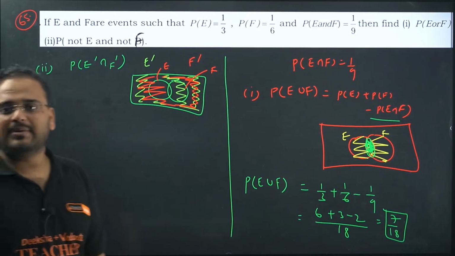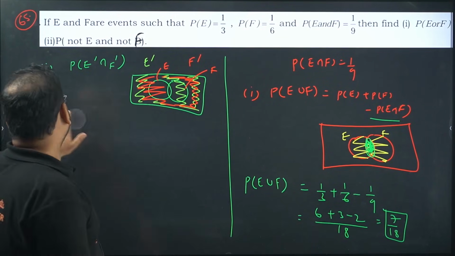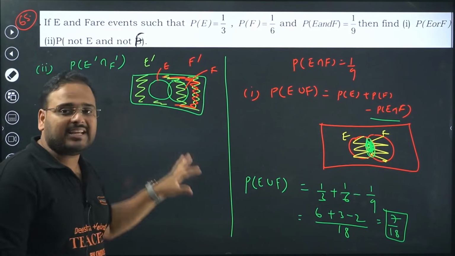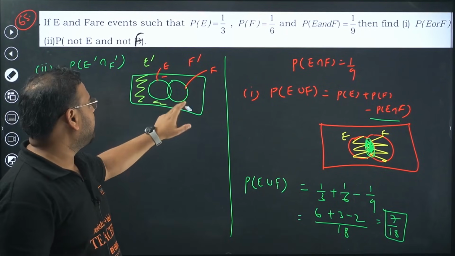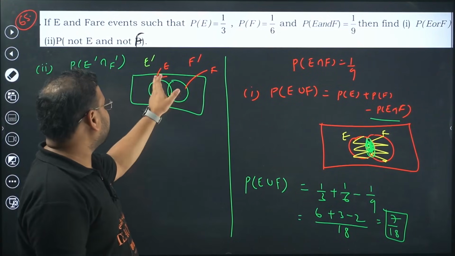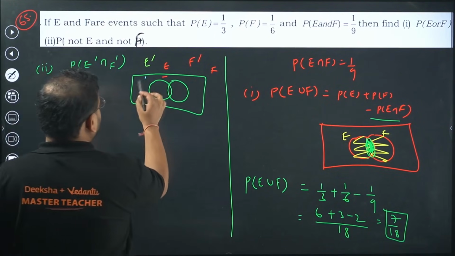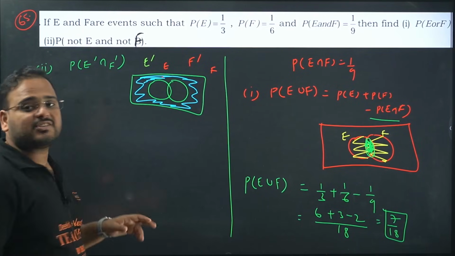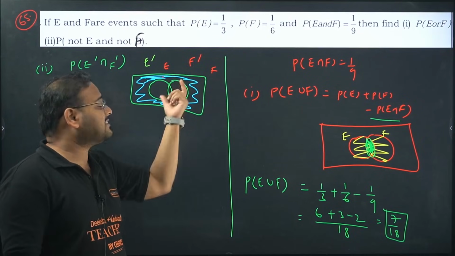Can you see that? I know it's confusing, but when I take E dash, I take only everything but E. Means E is the left out part. But when I take F dash, I take everything but F. So if you check carefully, if I'm looking for the intersection of those, what I end up with is the outside area, because in the case of E dash, E was not there, and in the case of F dash, F was not there.